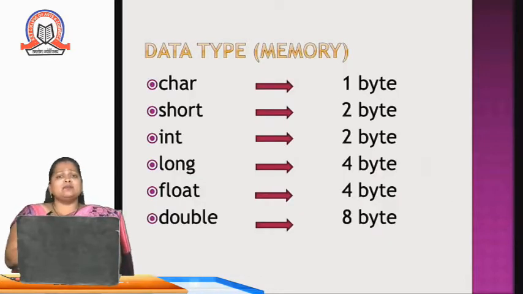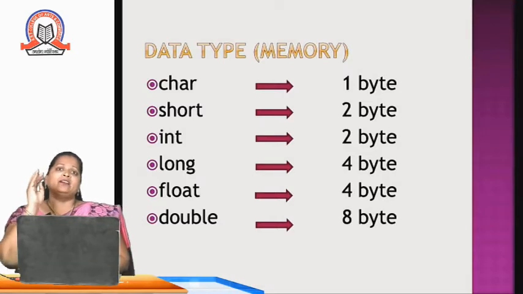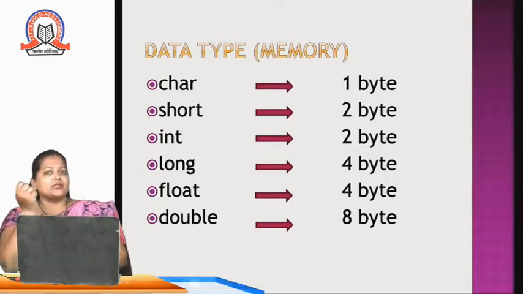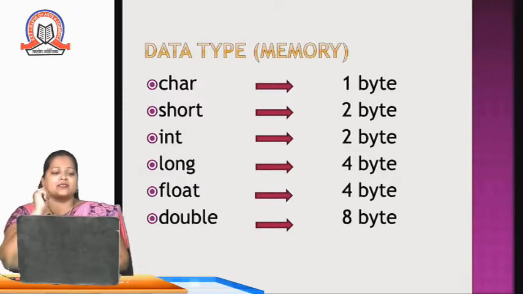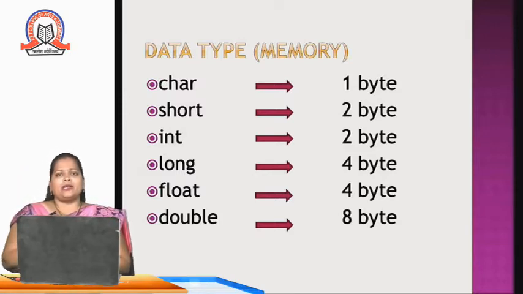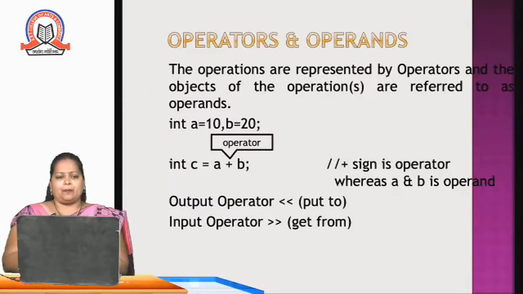So these are some memory sizes I have given in this slide. Like in C++, character takes 1 byte, short and int take 2 bytes, long takes 4 bytes, float takes 4 bytes, double takes 8 bytes. And there are many more, you can see in the description as well. So these are some data types which take this much size in the memory.